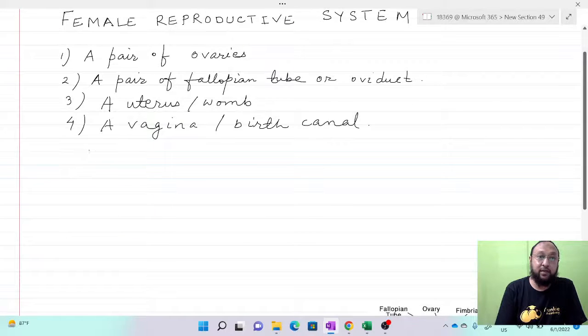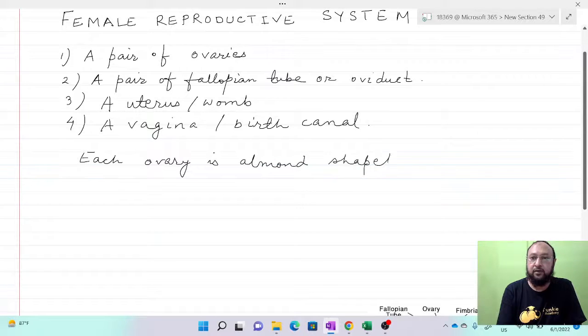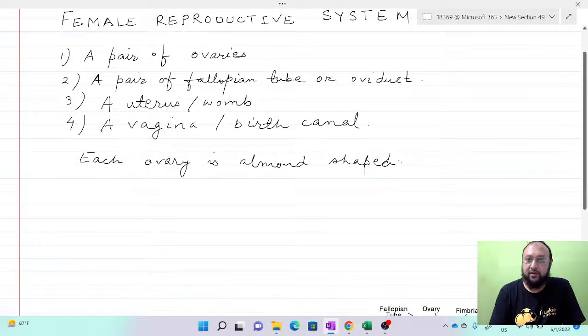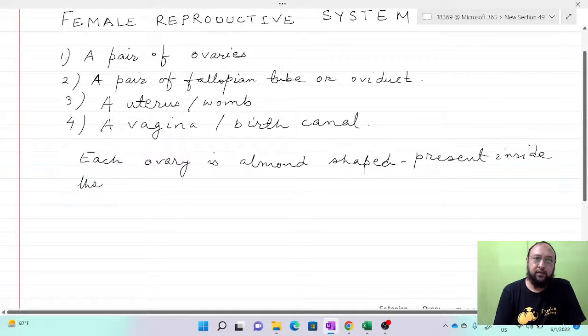So this is the shape. Each ovary is almond shaped and present inside the abdominal cavity.